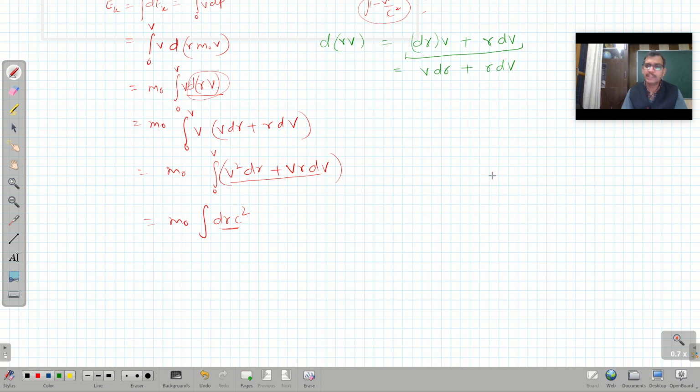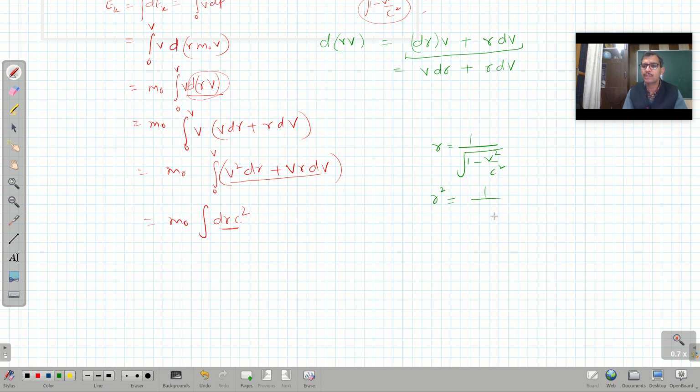As we know, gamma is equal to 1 minus v square over c square raised to the power minus 1 by 2, or I can write it as 1 over the square root of 1 minus v square over c square. Let me simplify it, because we need d gamma. So let us take square on both sides.